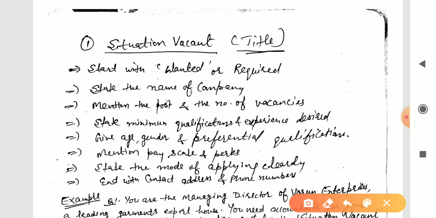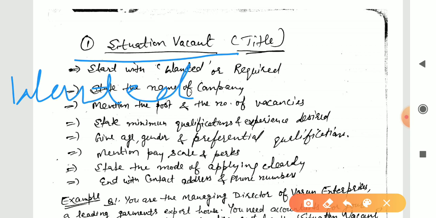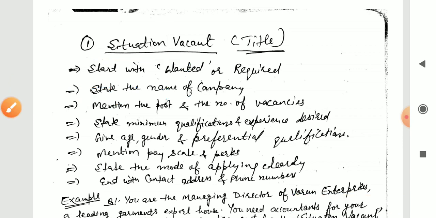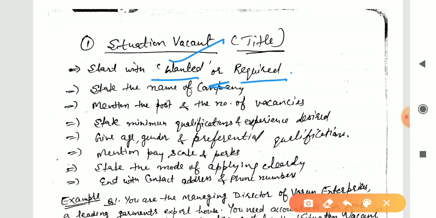After that, what should be written in content? That's very important. So you will have to start with wanted. It means you have written this title, and after that you have started like wanted a receptionist, wanted a clerk, wanted a teacher, like that. So next, either start with wanted or required. No need to say both wanted and required. Some students by mistake write both the words, which doesn't make any sense. So you will have to write only either wanted, otherwise required.